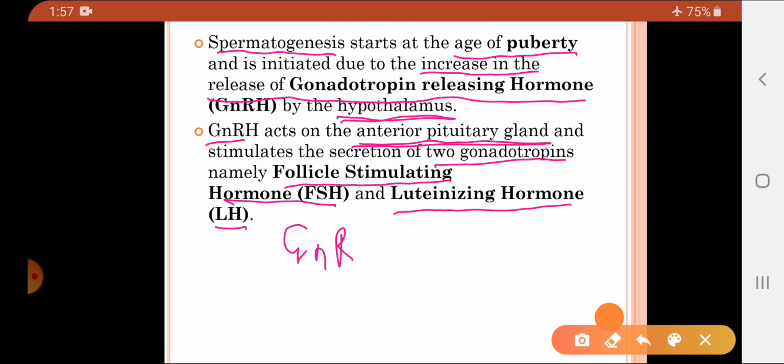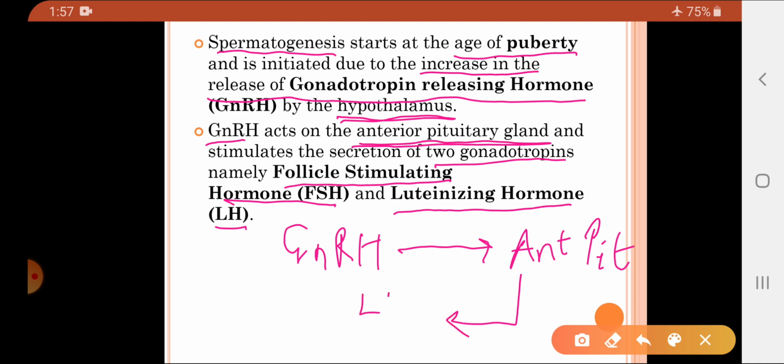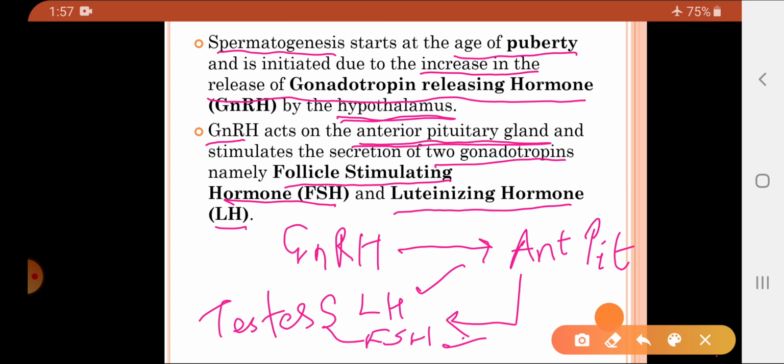GnRH, where is it formed or secreted? In the hypothalamus. From the hypothalamus, where does it reach? It reaches the anterior pituitary. Now what does this anterior pituitary do? It gets activated, and once it gets activated it releases two hormones, one is LH and another one is FSH. Now this LH and FSH act on the testes, and then the testes will start the production of sperms. Now how LH and FSH work, we will see that.